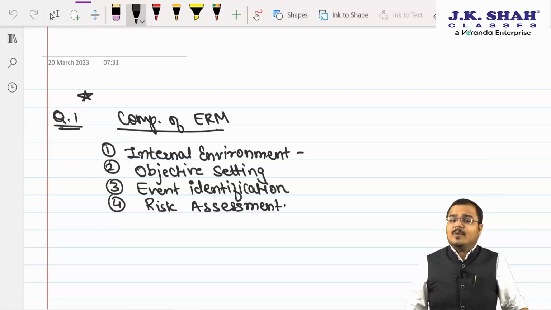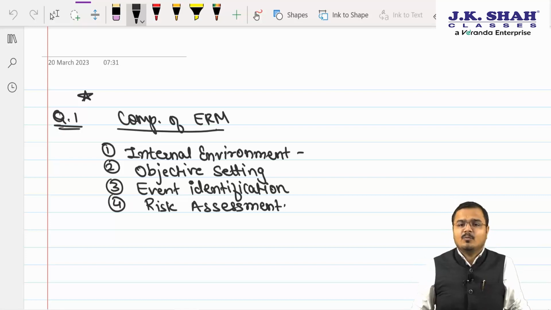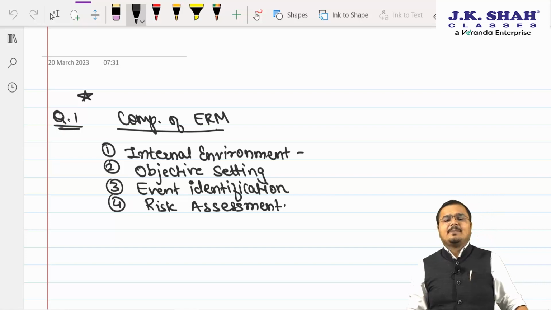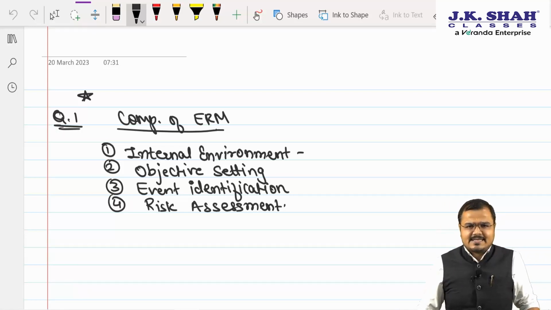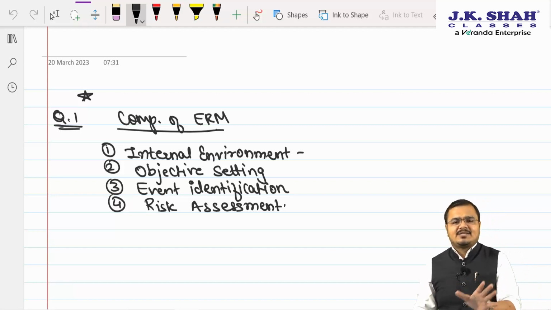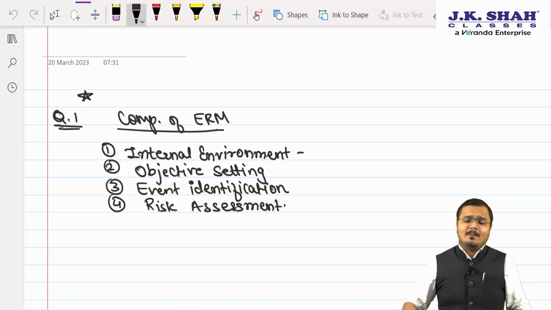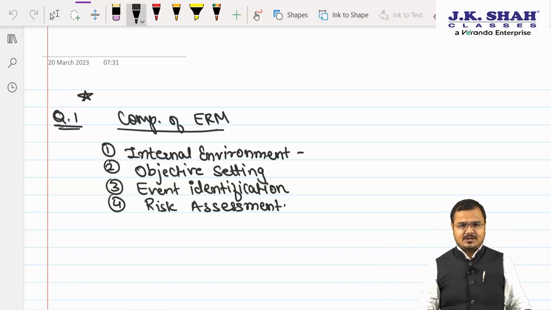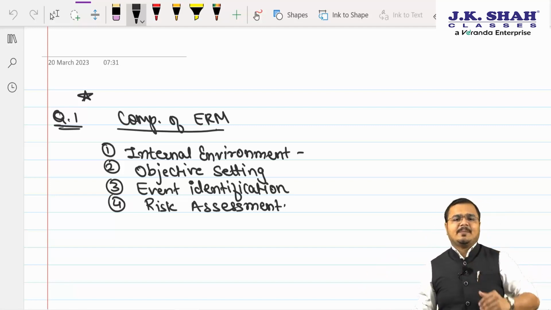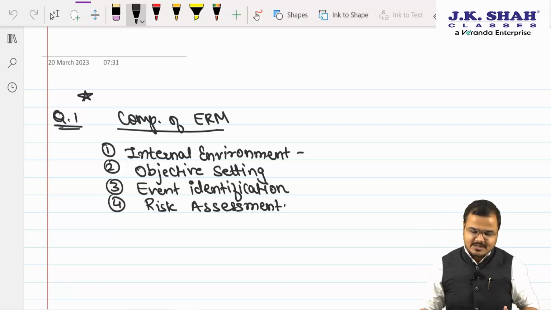Chartered, tell me, once the risk is assessed, would you like to respond to the risk, yes or no? Yes, sir. We have multiple strategy methods by which we can easily understand what kind of strategy we should use in order to minimize the impact of risk in my business organization. The way you handle the risk, the way you respond to the risk is called what?